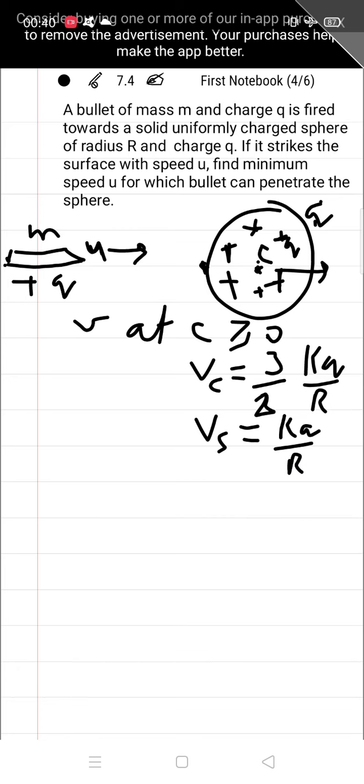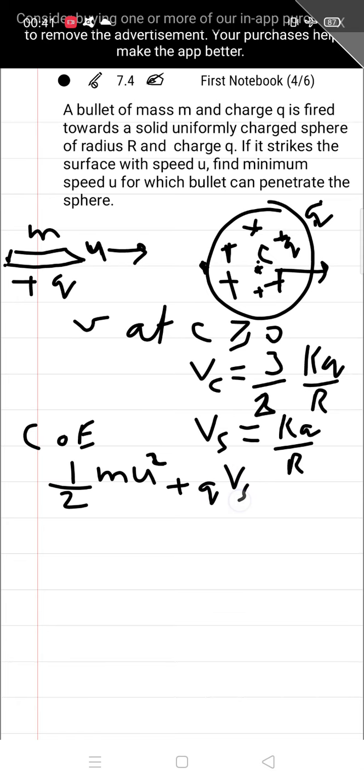Now applying conservation of energy, at the surface there will be some kinetic energy of the bullet, given by half mu square, plus there will be some interaction energy or potential energy at the surface, which will be given by q into the potential at the surface, qVs. The energy at the center of the sphere can be given by qVc.